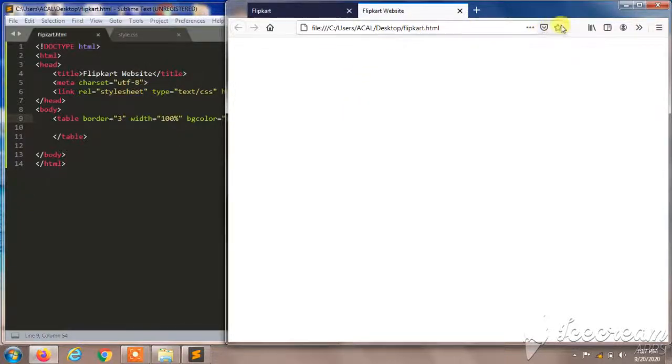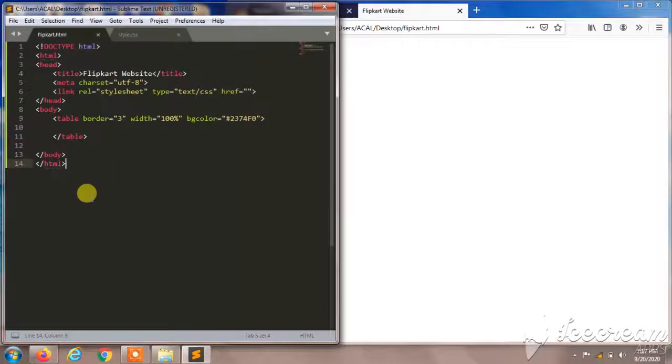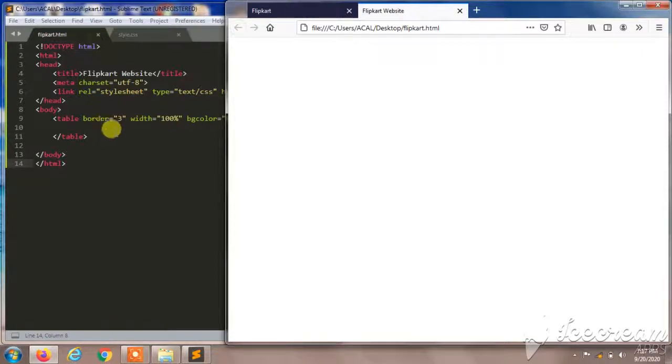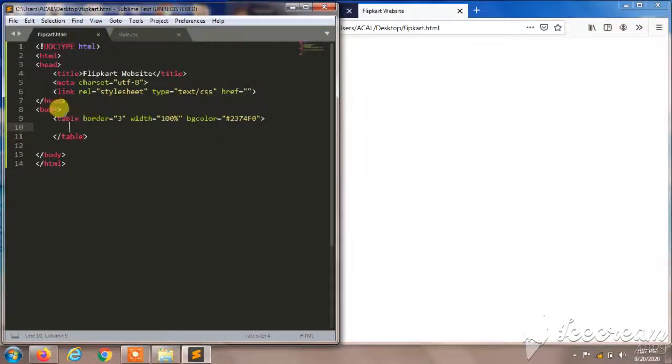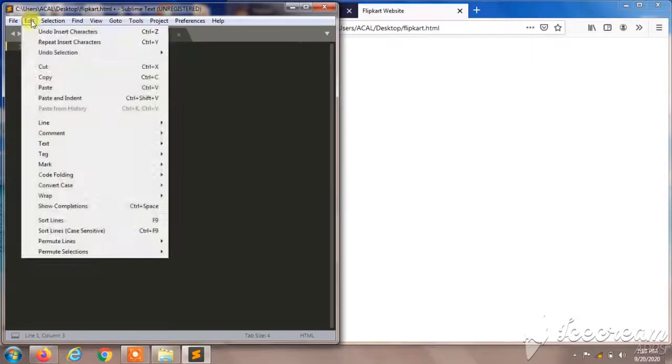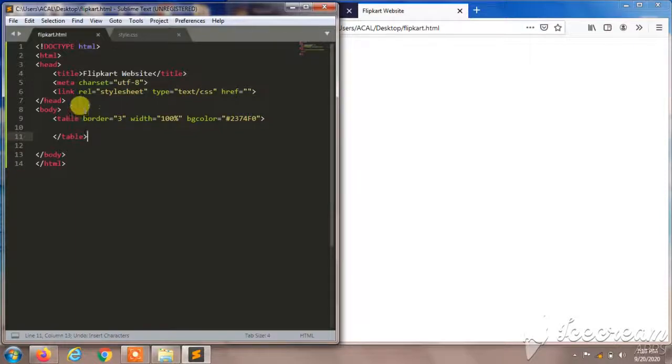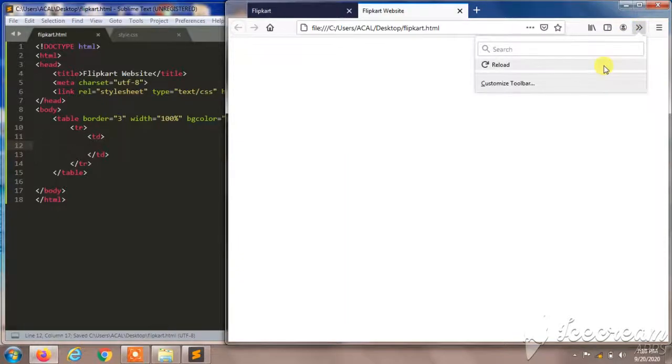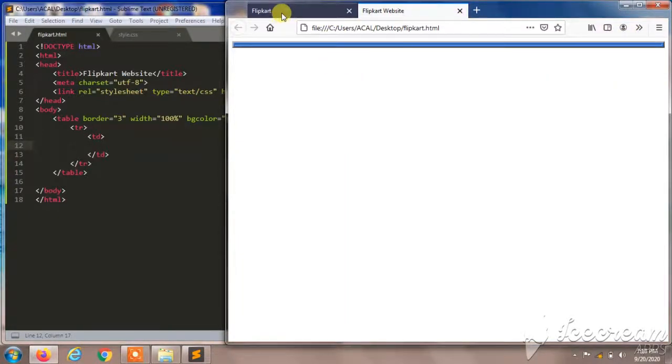Okay, we can see nothing here, so I'll create a tr in it to make a section first, and I'll type tr, enter, and in the tr I'll create a td, and I'll give the image here, so we can observe a blue color.